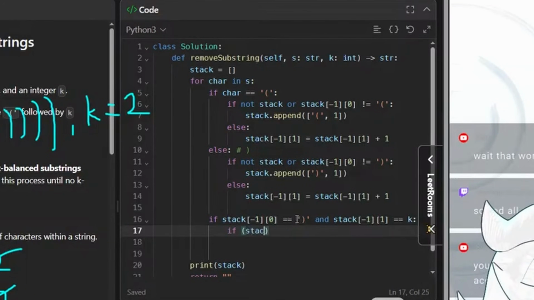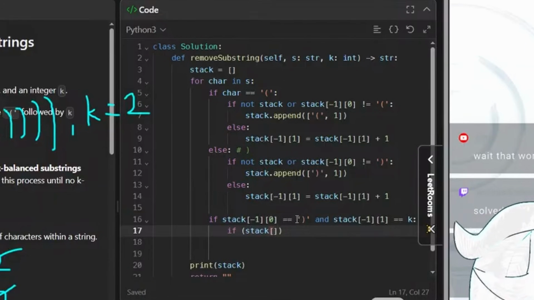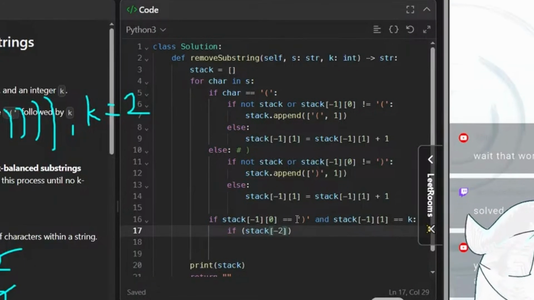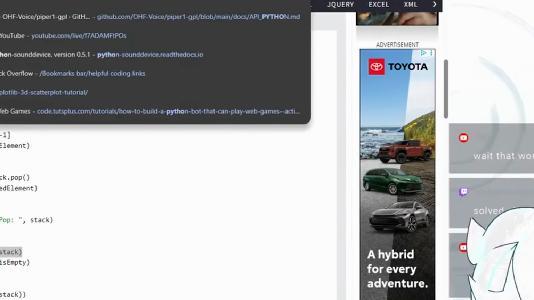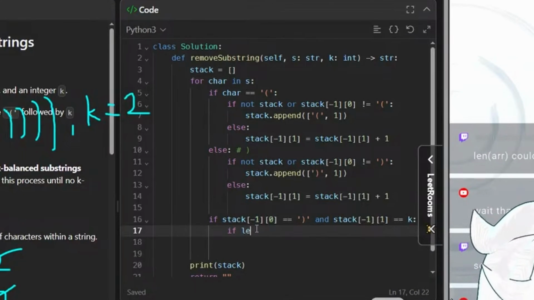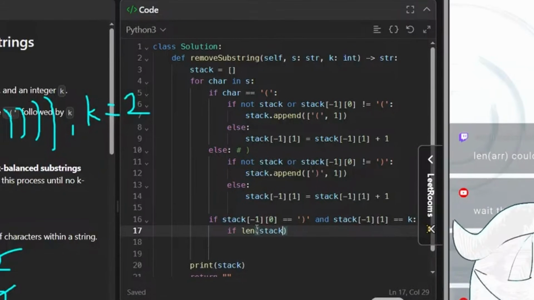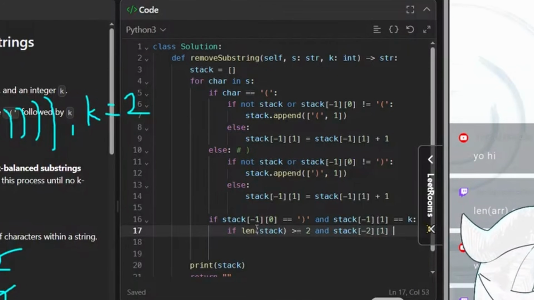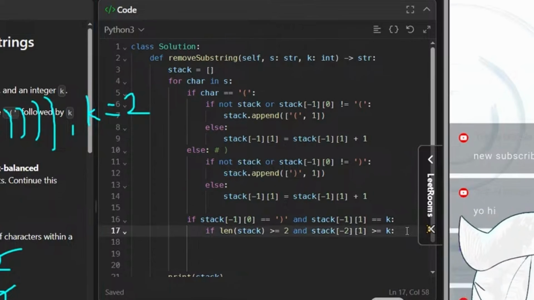And if stack, how do we check if an index exists? We need to check that the index exists of -2. How do you check if an index exists? Python, how to check if index -2 exists? If length of stack is greater than or equal to, and stack, the second to last one, the value is also greater than or equal to k, then that means we have a match.